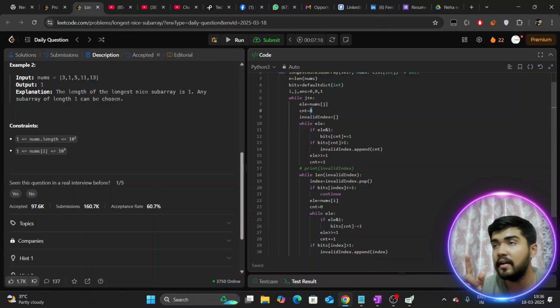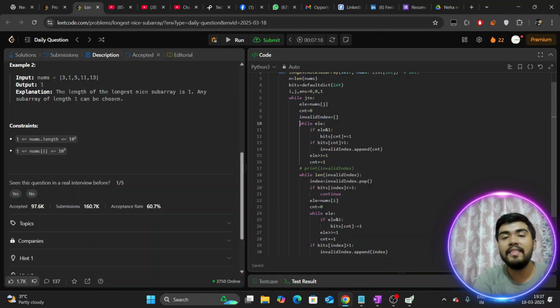You remember we do reverse indexing of 32 bits, starting with 0 from the very right to the left, right? So CNT stands for indexing, and we may have some invalid index. What is the invalid index? If a particular index is set by 2 or more elements.